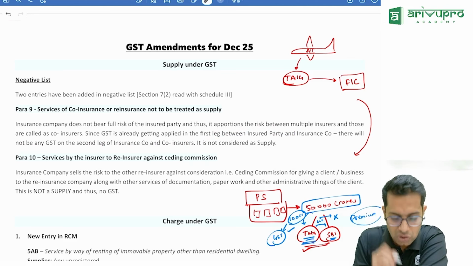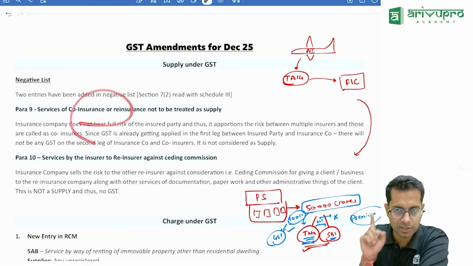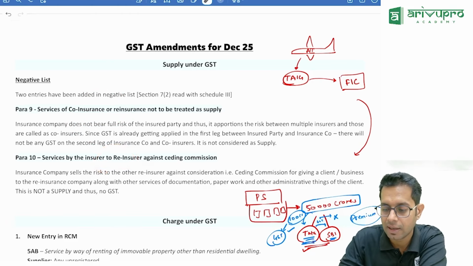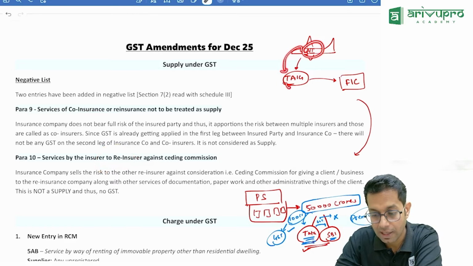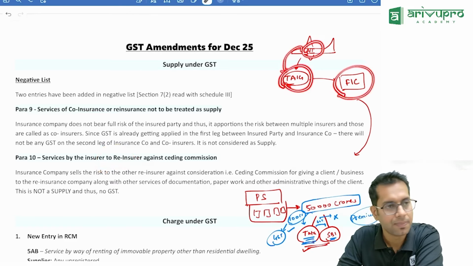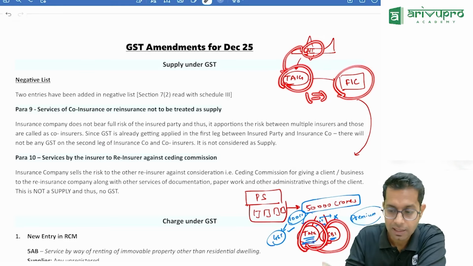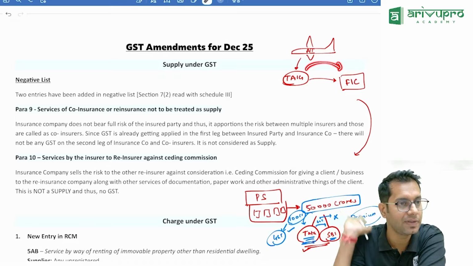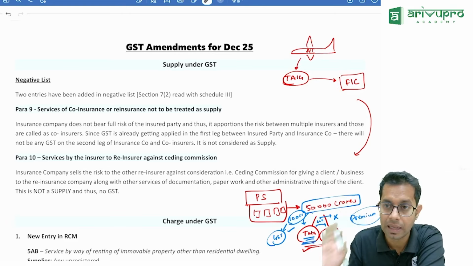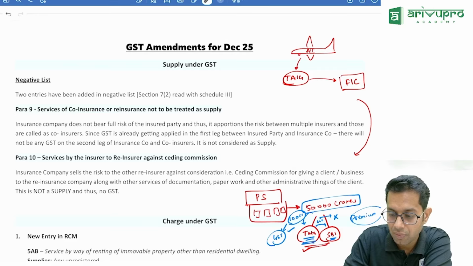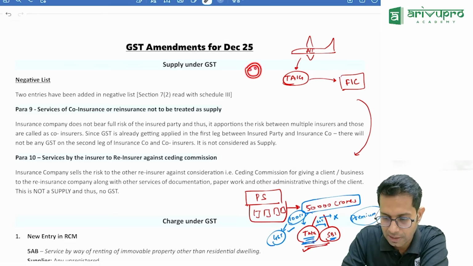Now comes the reinsurance. This is co-insurance for the same risk with two or more people. Reinsurance means what, sir? Air India took insurance from Tata. Tata took insurance from someone else. Now Tata is not sharing the risk. That was the case of sharing the risk. Here they are directly telling, my risk I am transferring to someone else. I am taking reinsurance.